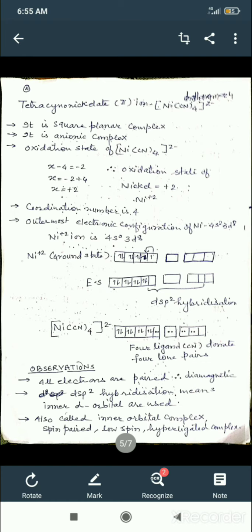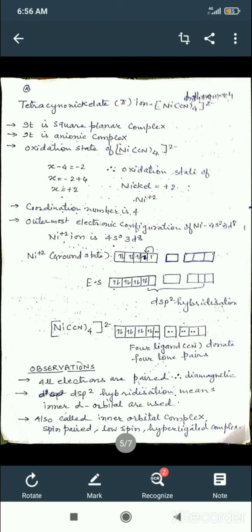It is an anionic complex. Now what is the coordination number? How many ligands are directly attached to nickel? That is 4, so the coordination number is 4. The outer electronic configuration of nickel is 4s2 3d8, but Ni2+ becomes 4s0 3d8. You have to remove 2 electrons from the s orbital, the outermost orbital.